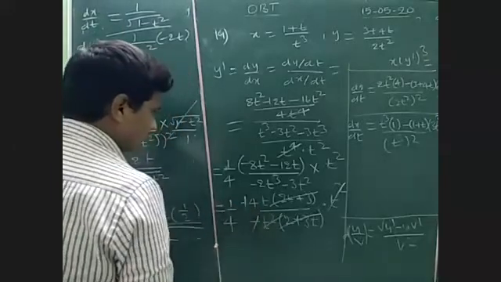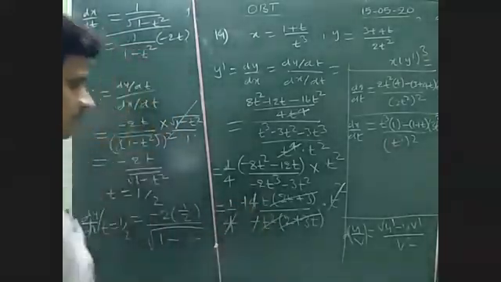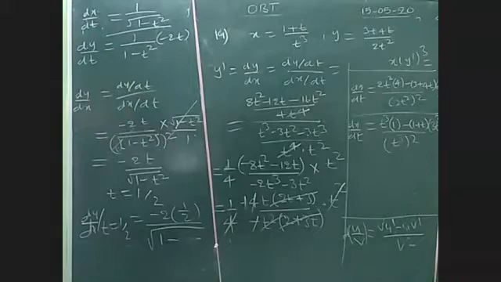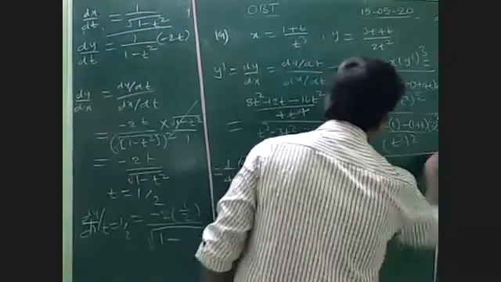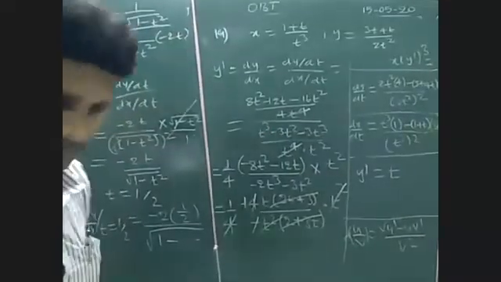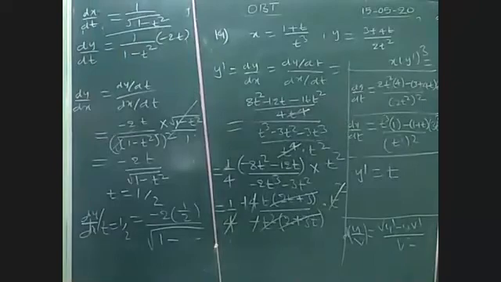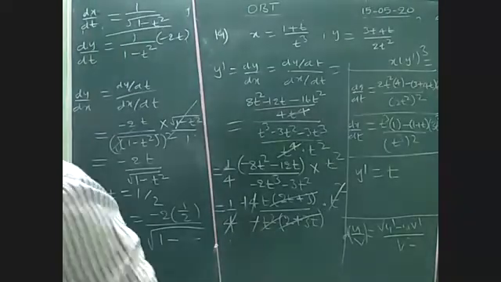Minus cancel, 4 cancel. What is the remaining value? t. So y dash value we got is t. Yes, y dash is clearly t.